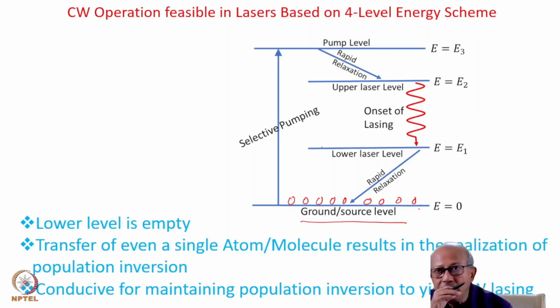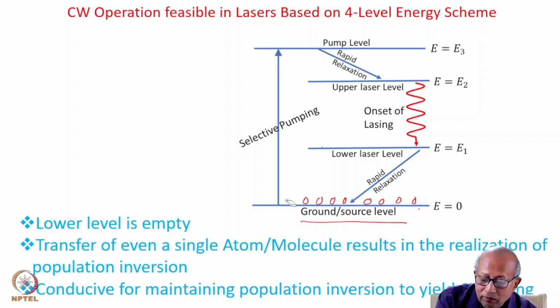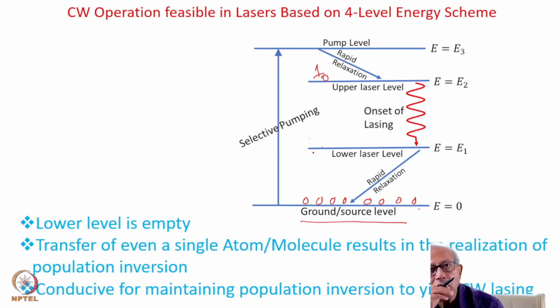It is practically empty. Therefore, if you transfer only one atom now to the upper laser level, of course, higher pump level, it is only one atom. This is zero. There is no atom. So you have created population inversion.